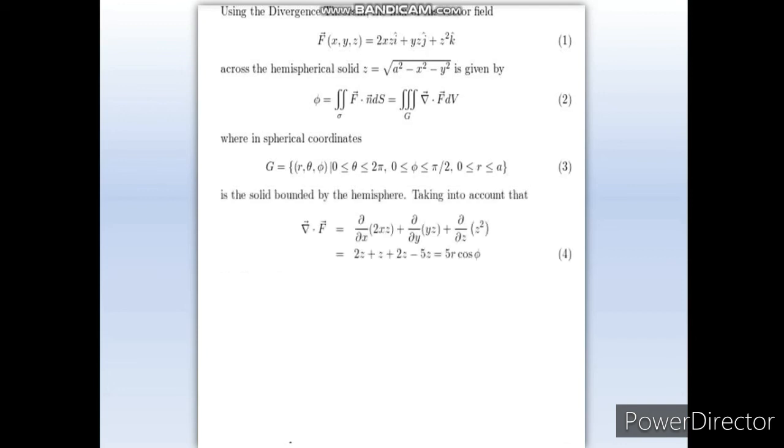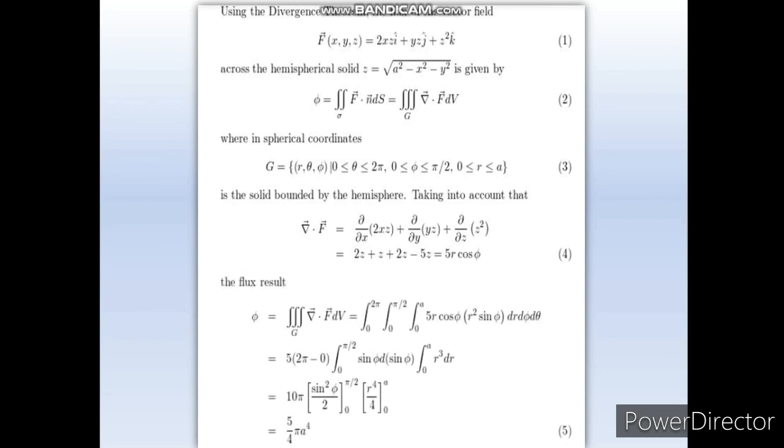Is the solid bounded by the hemisphere, taking into account that del dot F is equal to this one, and the flux result will be this. This is all the simplification. Finally we will get 5 over 4 pi a to the power 4.